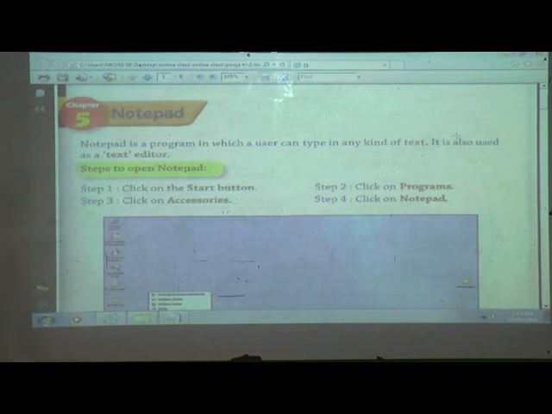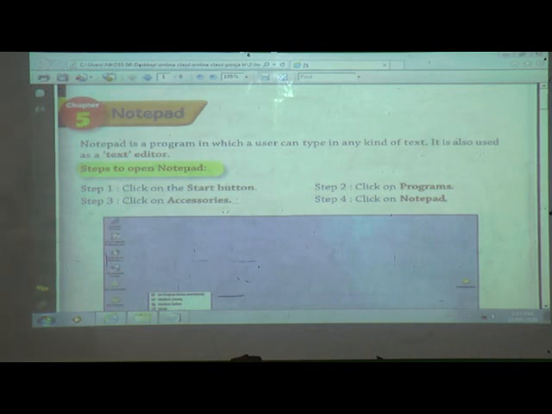That's why Notepad is called a text editor. What is the use of Notepad? If you want to type any kind of text, we can use Notepad as a text editor.